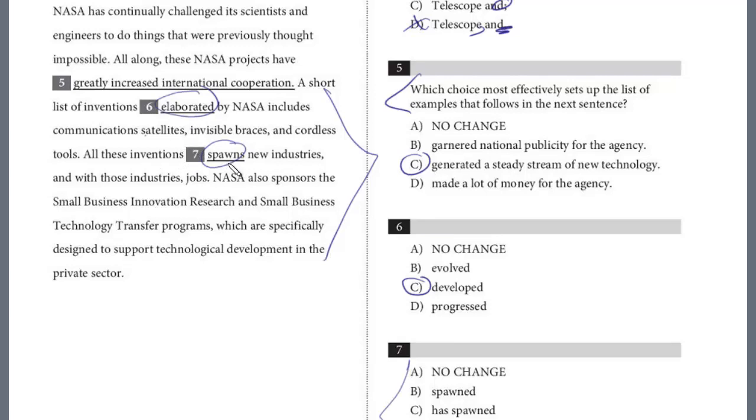All of these inventions spawned, present tense. Do we want the present tense? So let's look for clues in the sentence. Remember, in 6, we changed that to developed. It's past tense. And we also have, let's see, all these industries are specifically designed to support, right? We want to be parallel here. We want past tense. And we also had generated in question 5. These are all past tense. So look for clues in the sentence, and we just simply want spawned.